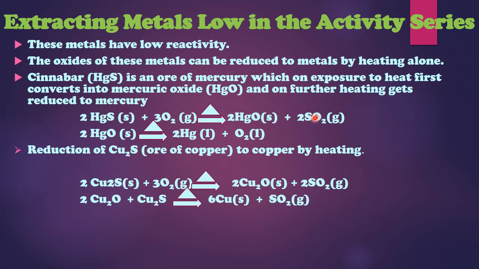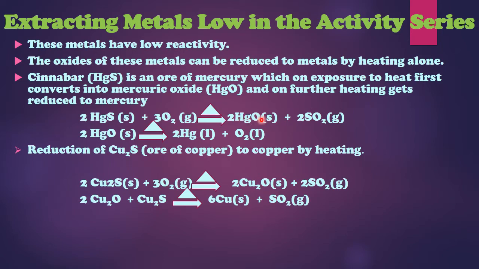Secondly, sulfur is changing into a gas. So the second benefit is that we don't have a problem of removing this impurity, because it's a gas. It's automatically going to escape, because gases have a tendency of easily getting removed. So you'll be getting mercuric oxide.